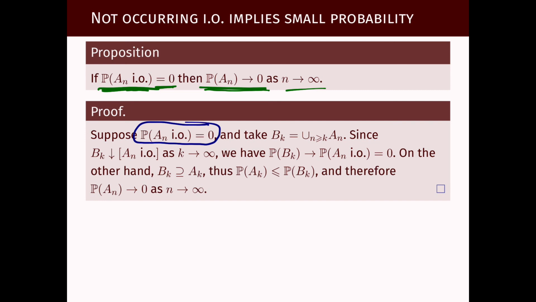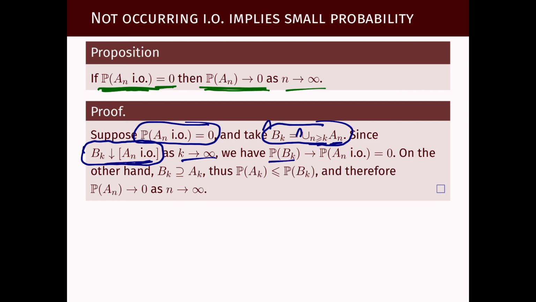Let's write Bk to be the union over n larger than k of An. Then we know Bk is a non-increasing sequence of events, and it decreases to the event that An occurs infinitely often. If we take the intersection, this is just the definition of An occurring infinitely often, as k tends to infinity.